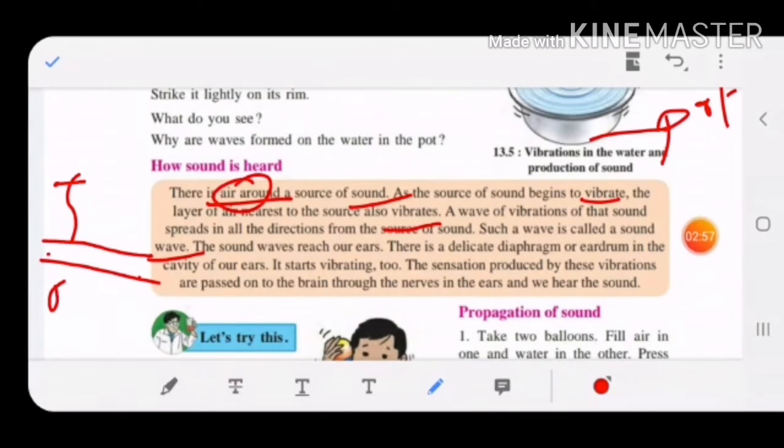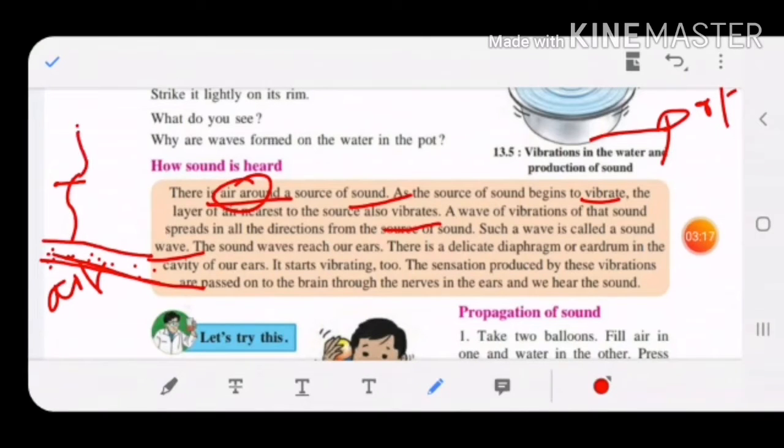Children, due to the air, what happens? First, the air near the sound vibrates. Slowly the vibrations are passed from one layer to the other, then from the second layer to the third layer, and this way from one end to the other.